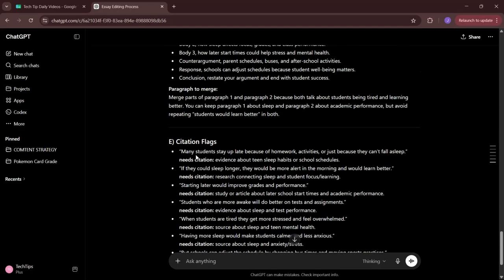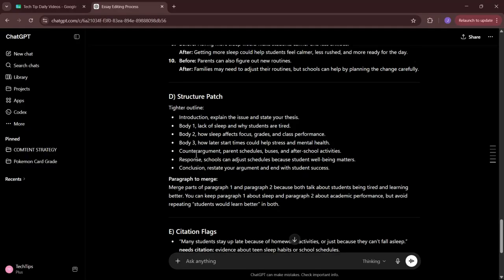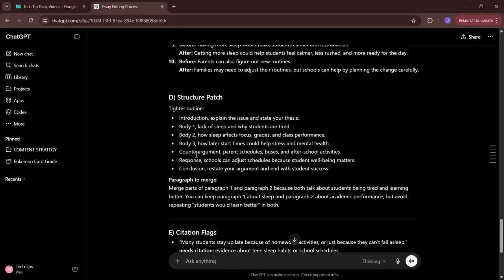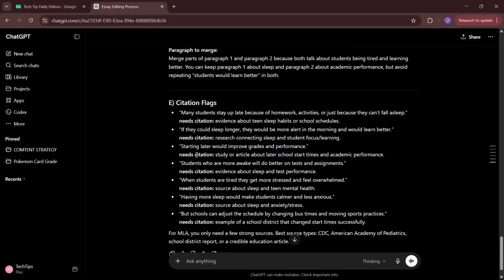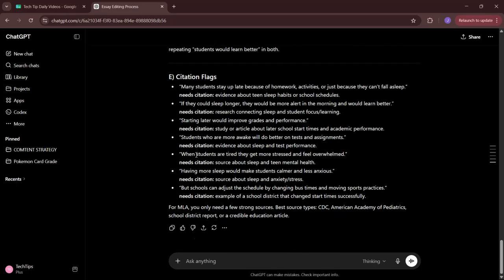So that's how simple it is. Once again, you can get the prompt from the description of the video or the pinned comment, and once you have it, you just copy, hit paste. You can make some changes if you like, but it's ready to go. You simply hit enter, and then at that point, you just answer the really short intake questionnaire, paste your paper or your draft, and then it'll give you all of the breakdown that we see right here. So it's really that simple, really beginner friendly, and a great way to simply improve your paper while using ChatGPT and keeping academic integrity intact in this case.